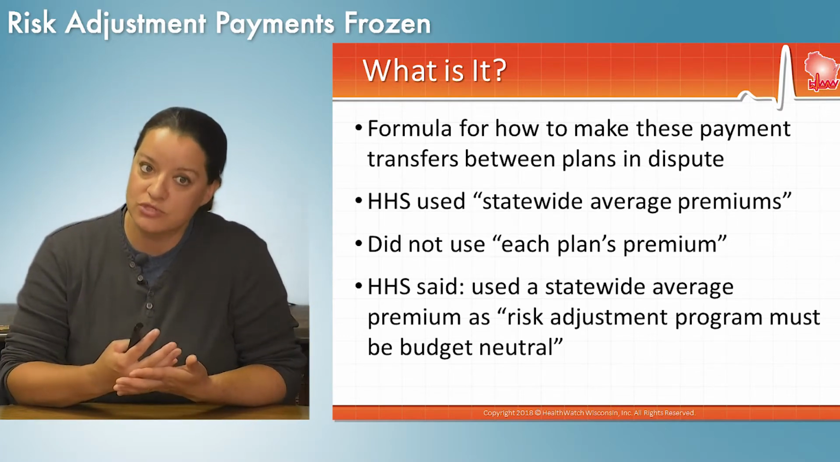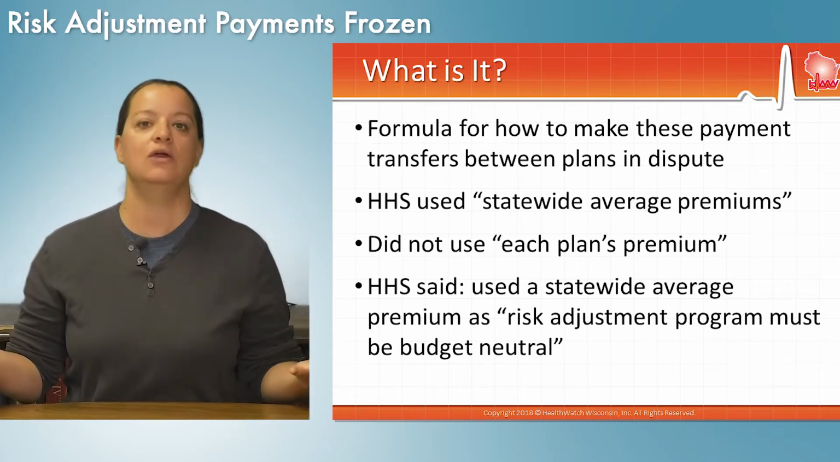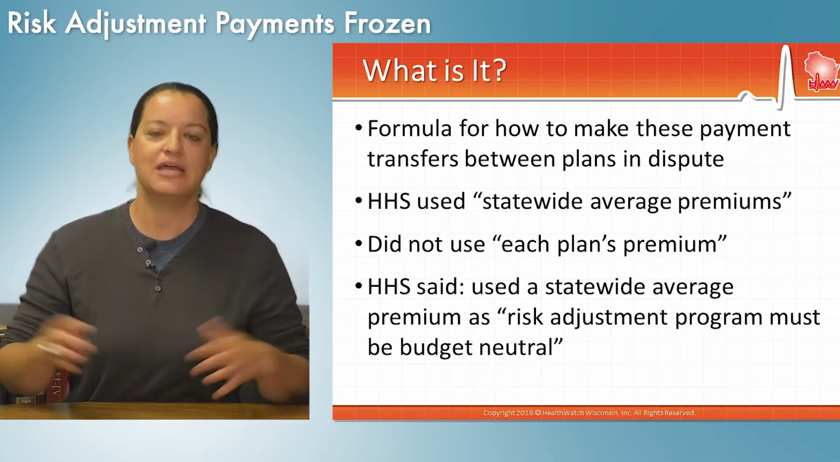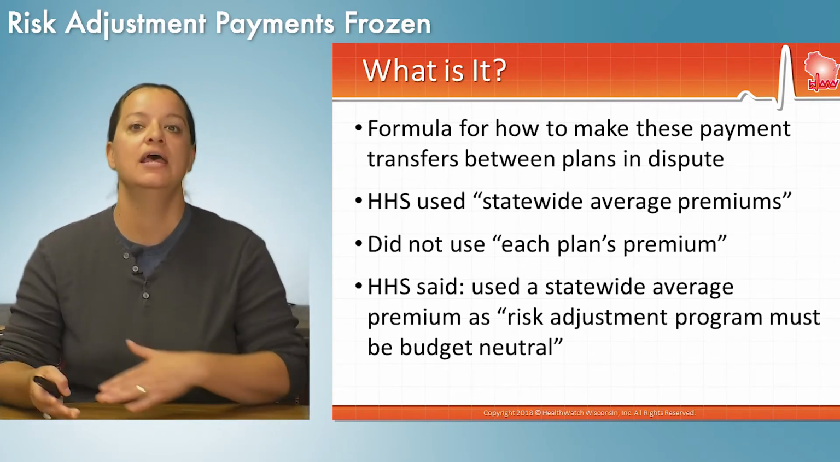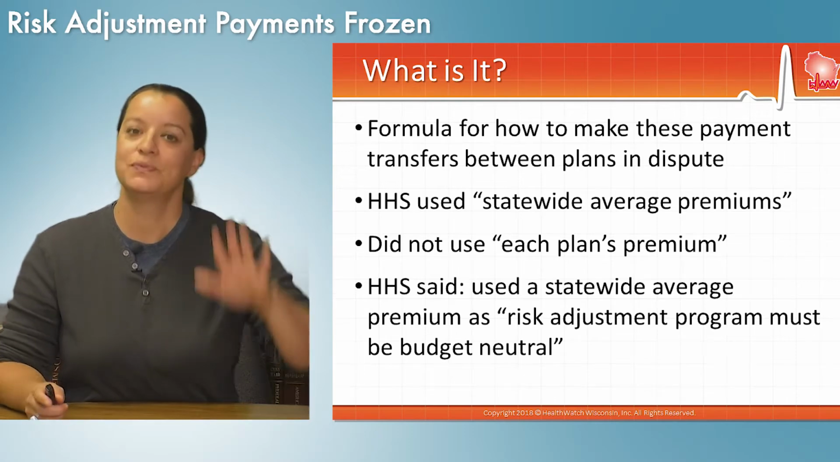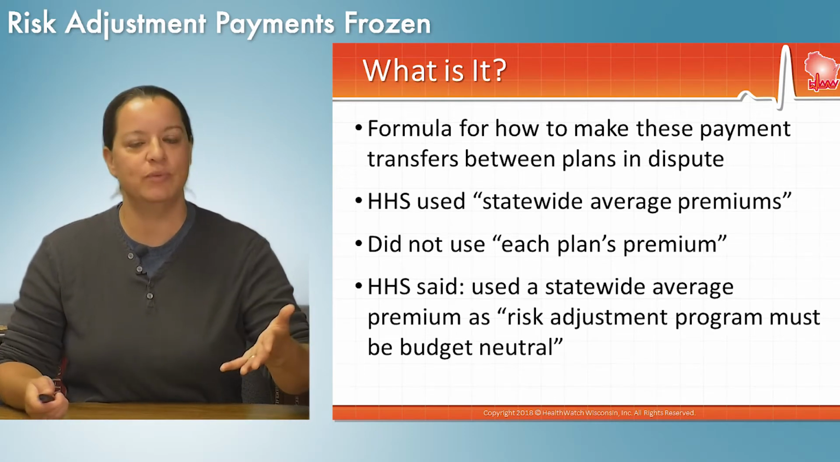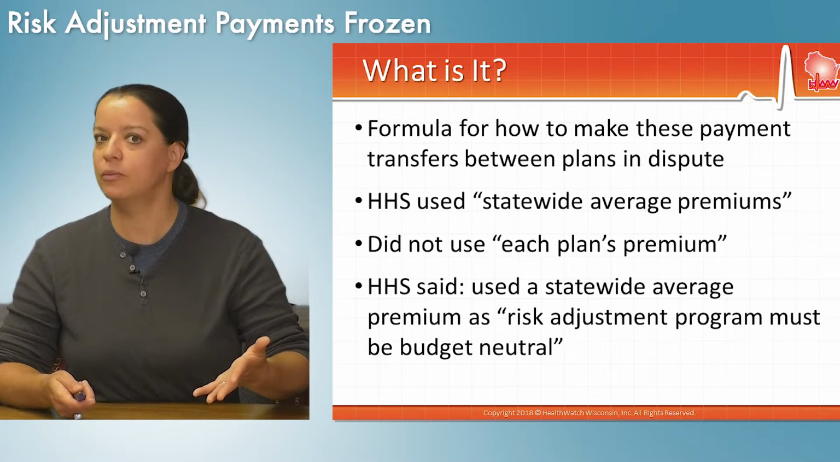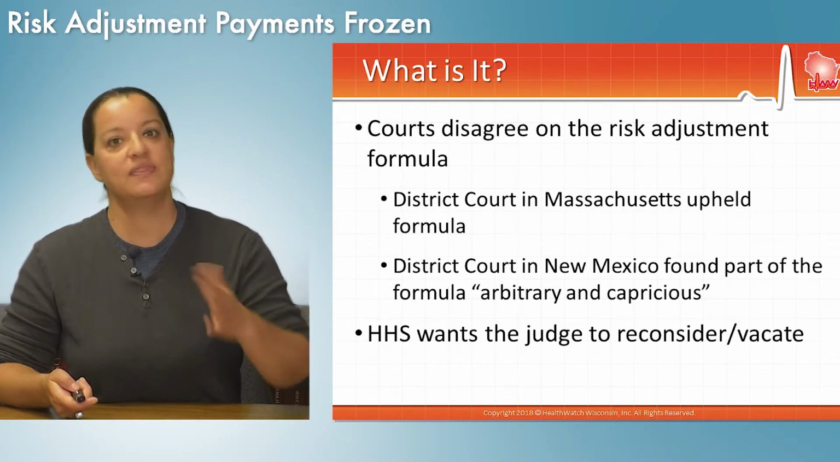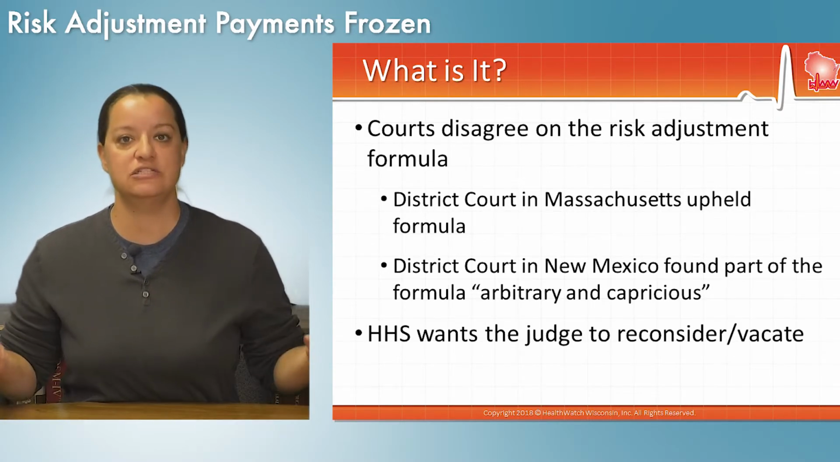The Department of Health and Human Services said, well, we picked the statewide average model because we're working under the assumption that this has to be budget neutral. That, again, is where argument comes in. Is that written into the Affordable Care Act? Some will say, no, it's not. That's not an assumption that they actually need to follow.